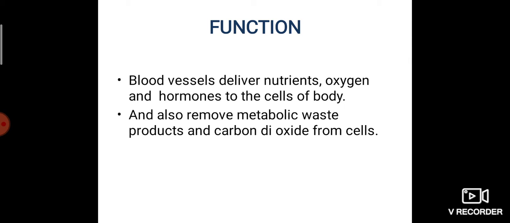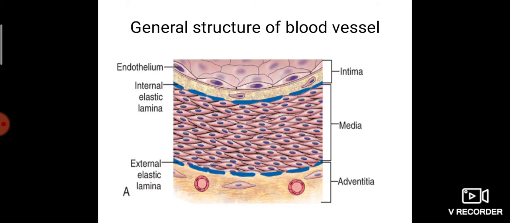So regarding the function, blood vessels deliver the nutrients, the oxygen, and even the hormones of the body, reaching the cells through the bloodstream. And also it removes the metabolic waste products and the carbon dioxide from the cells. So it has different functions. In this picture you can see the general structure of our blood vessel.